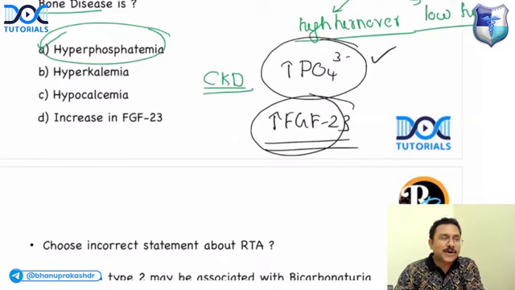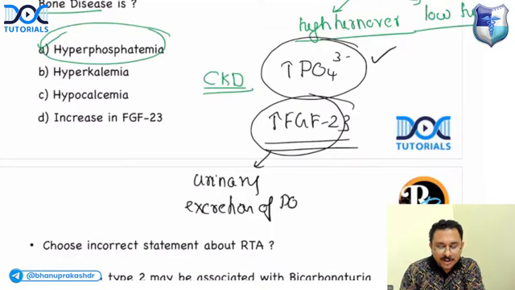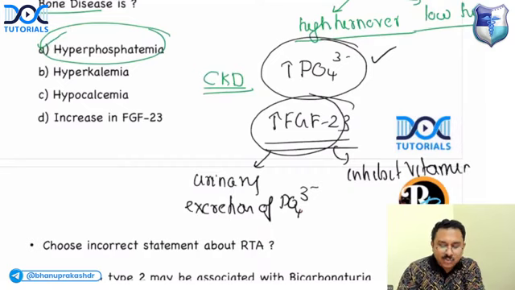So the body is producing FGF23 to excrete the excess phosphate. So on one hand, it causes urinary excretion of phosphate. That is good. But on the other hand, it will inhibit vitamin D. When it inhibits vitamin D synthesis, what happens?